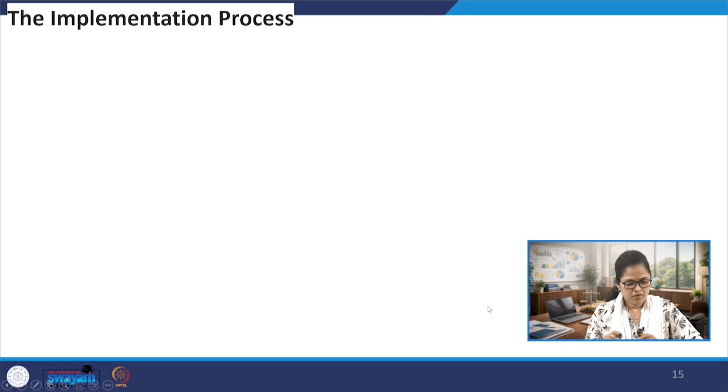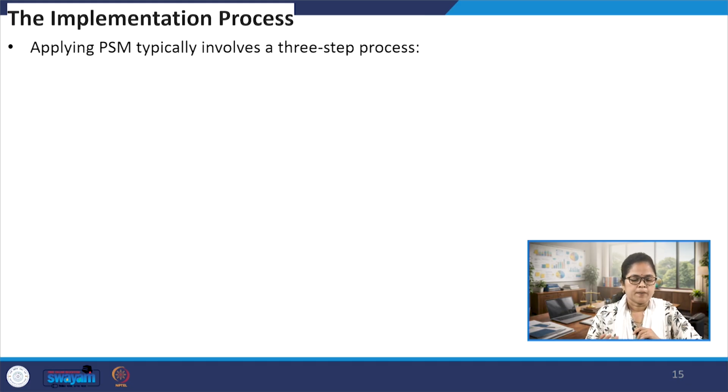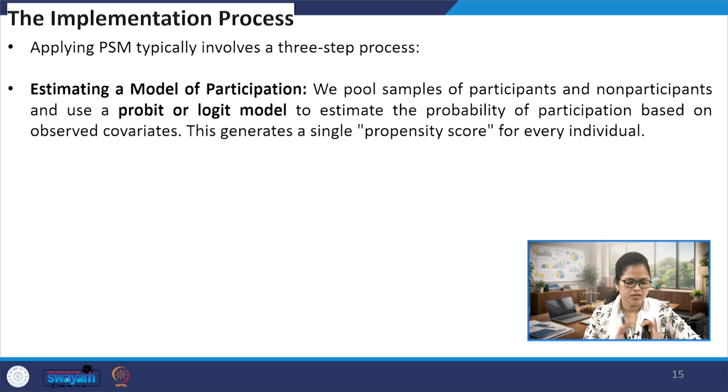Okay. So now, given these basics of PSM, we can understand the implementation process. We can apply PSM in a 3-step process. The first is to estimate a model of participation.